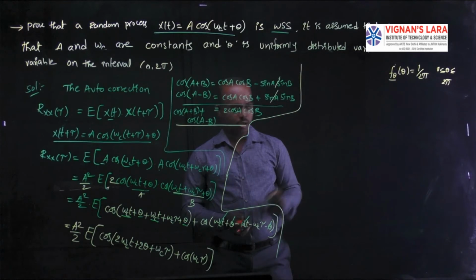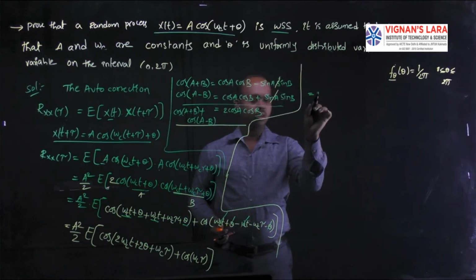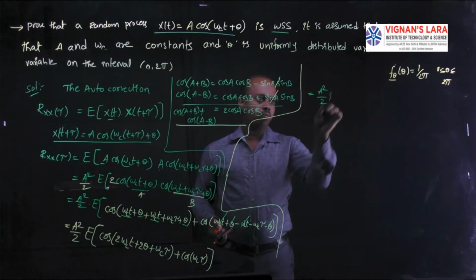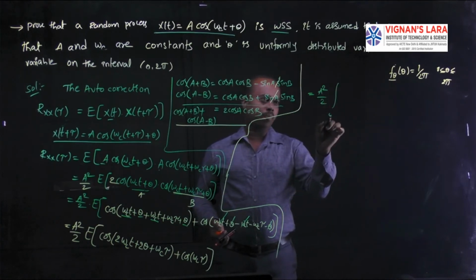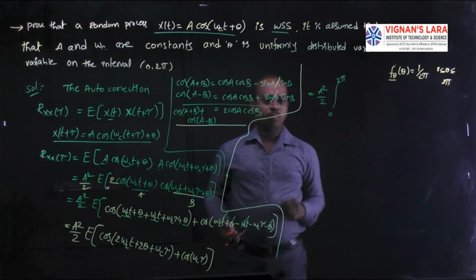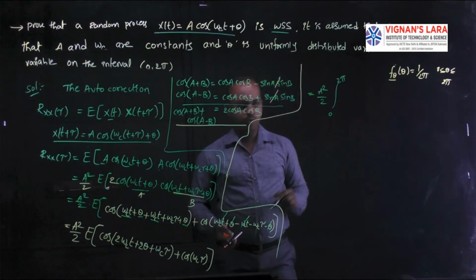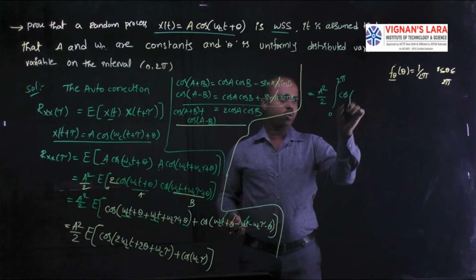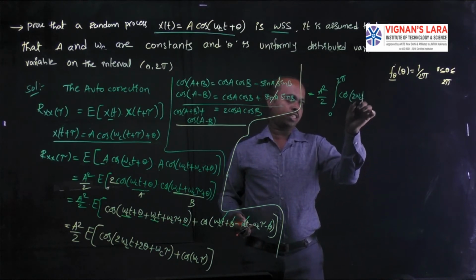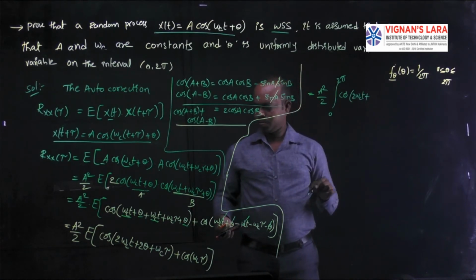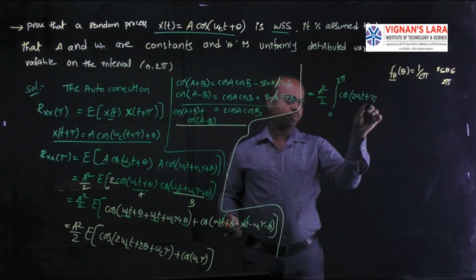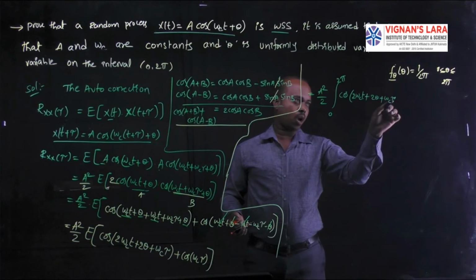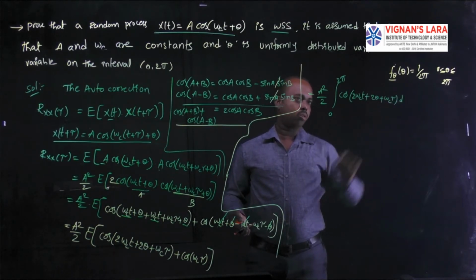Now we can take the formula for the expectation value. A square by 2 is a constant, and you have to take the integral. The limit is 0 to 2 pi, and the function is cos of 2 omega c t plus 2 theta plus omega c tau, into the density function.